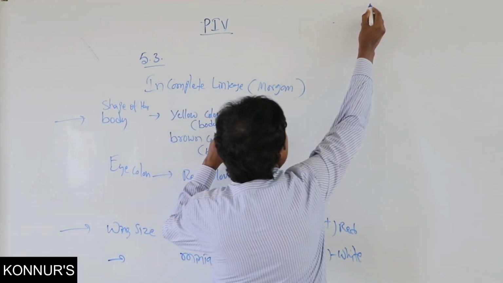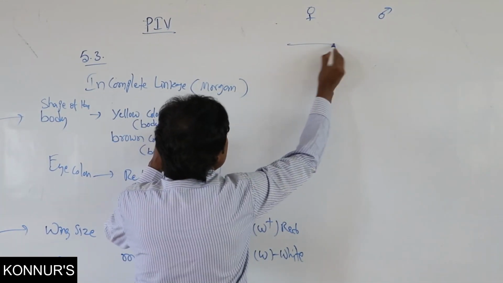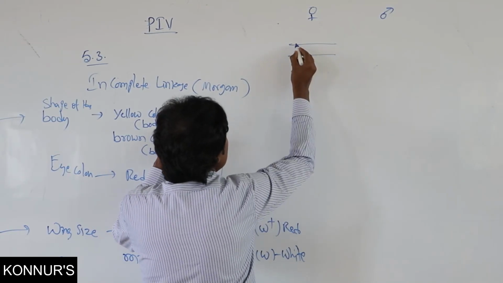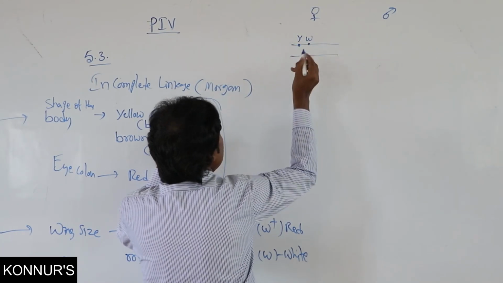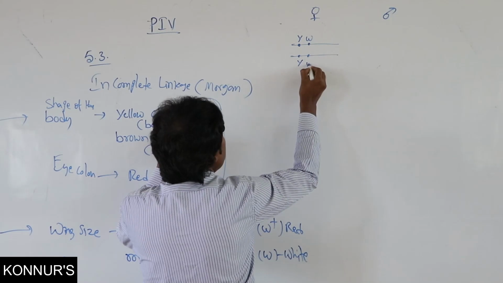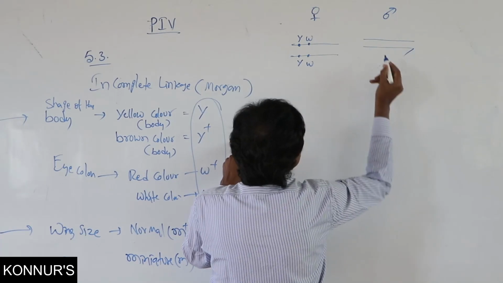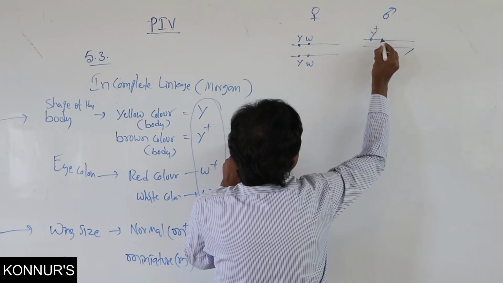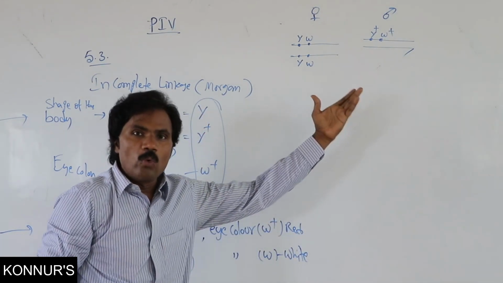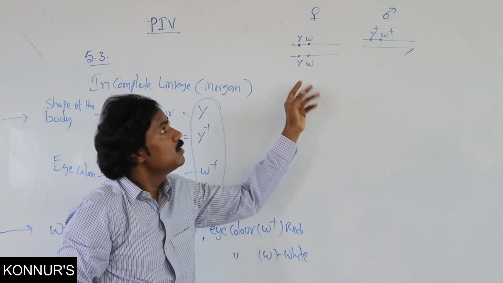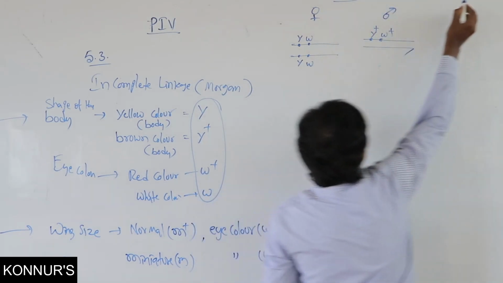Here X is related to female and male. In this one, the female has both X chromosomes. That is yellow body and white eyed. Then male has an X and a Y chromosome: brown body, red eye, or commonly they have written wild type. This is the dominant, this is the recessive one. This is one type, type 1.